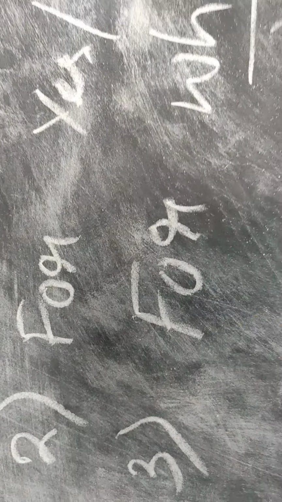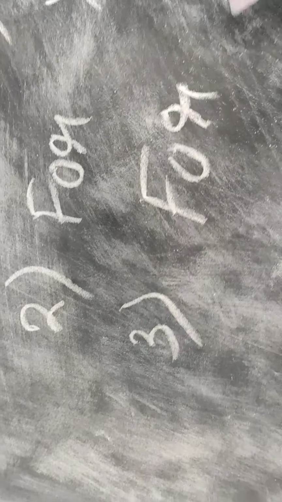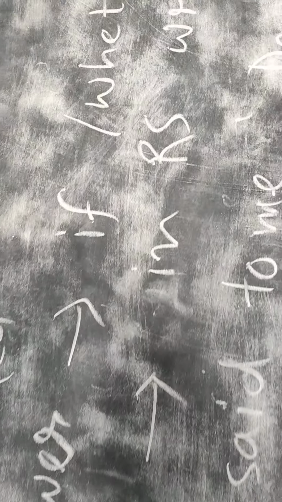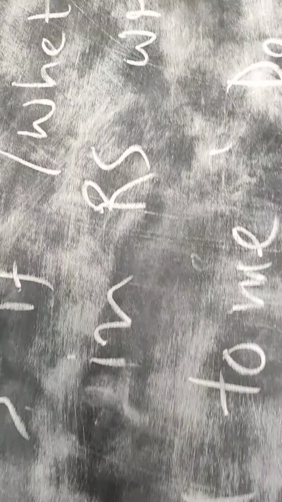There are two types of questions in RS. Number one, for a yes or no answer, the linker will be "if" or "whether." And for a WH word, like who, which, what, in RS, write the same WH word.